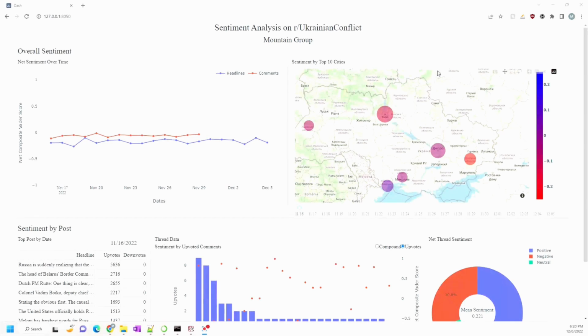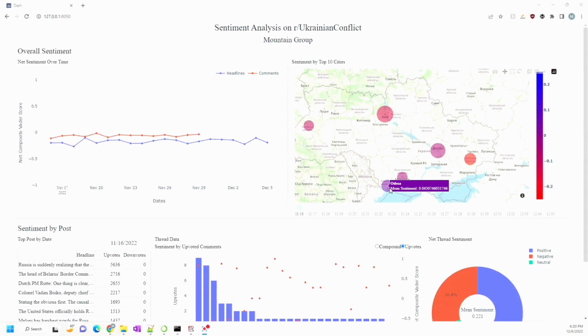The next story we want to tell is the sentiment by the top cities across Ukraine. Here we have a map, and the radius of the circle is the actual volume of posts we see regarding that city or including the city title, and the color is the corresponding sentiment regarding it. On November 16th, we can see the sentiment and the volume of posts regarding some of our cities. Kyiv has a very large number of posts, and the mean sentiment is generally negative.